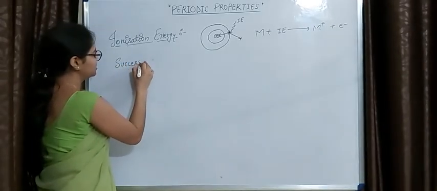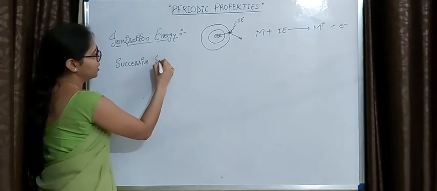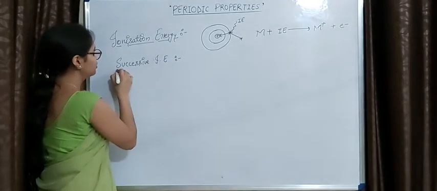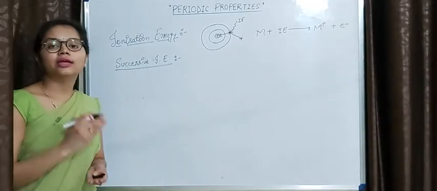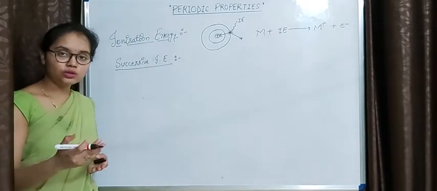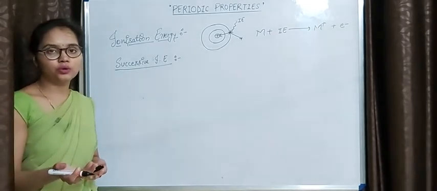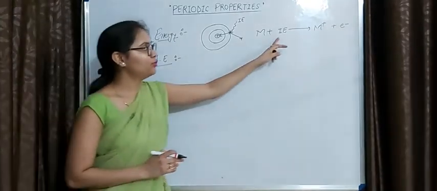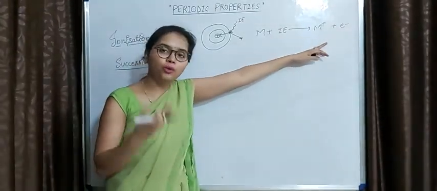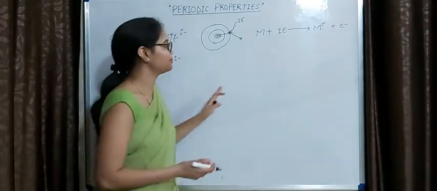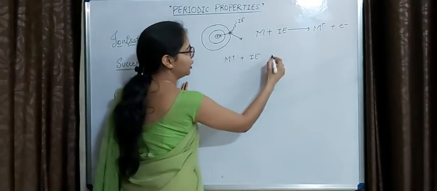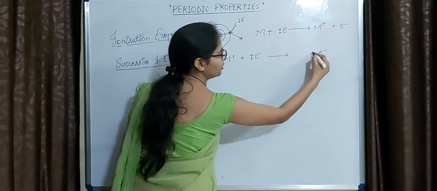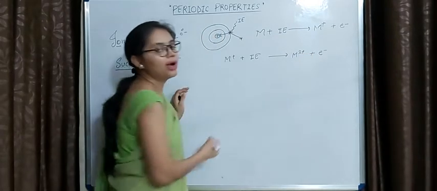So next topic is successive ionization enthalpy. So what is successive ionization enthalpy? First of all you should know that an atom can lose one or more than one electron. Suppose after the removal of this electron we want to remove more electrons from the same species, then again we have to provide some amount of energy to this cation, only then it will lose the electron and convert into a bivalent ion.